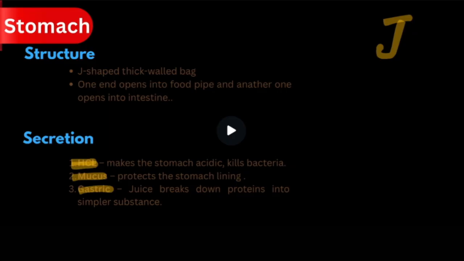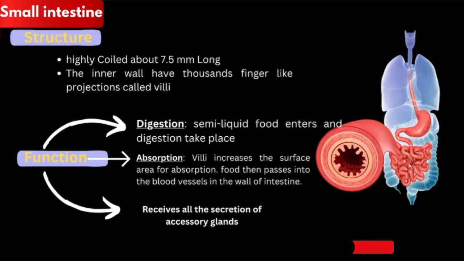Okay, now the small intestine is a very long tube-like structure, around 7.5 m long, but it is highly coiled. Because it is highly coiled, it seems like a small structure, so it is termed the small intestine.